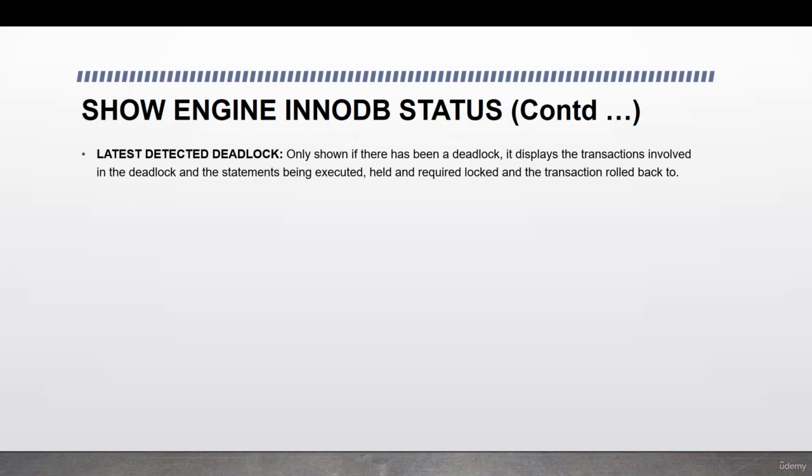A deadlock is a situation where different transactions are unable to proceed because each holds a lock that the other needs. Because both transactions are waiting for a resource to become available, neither ever releases the lock it holds.